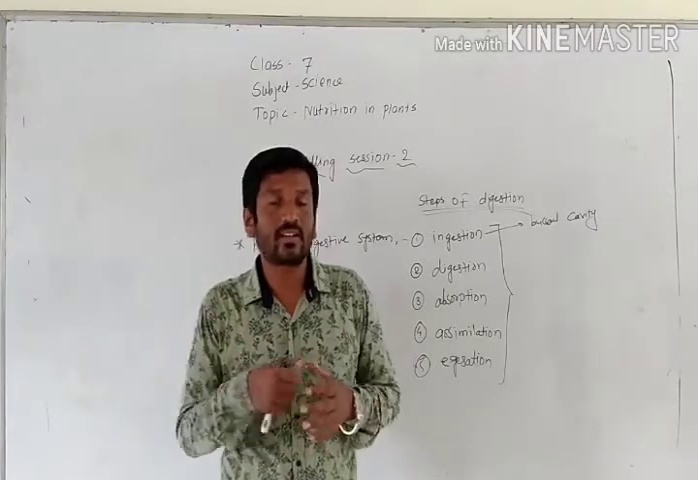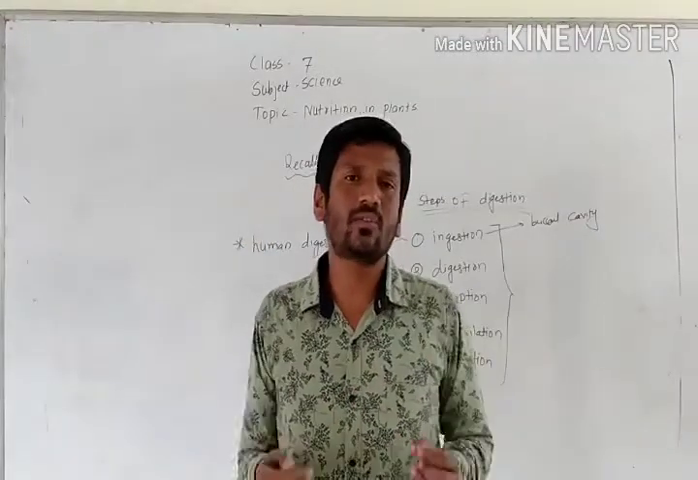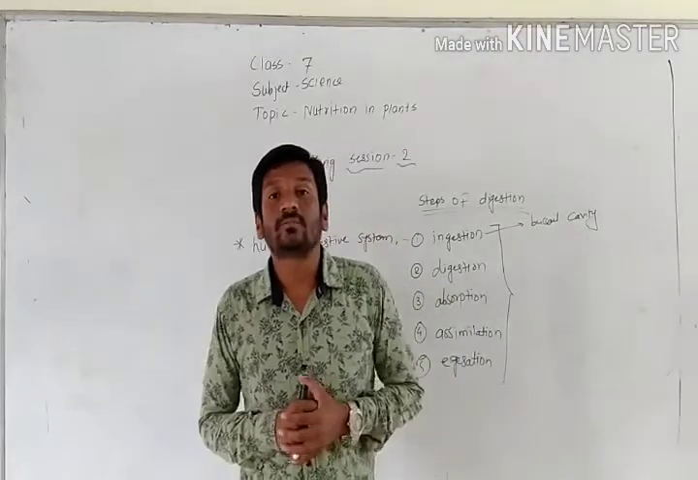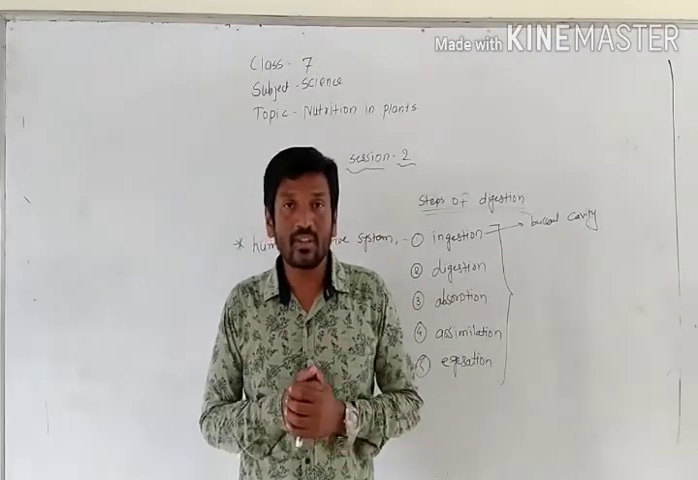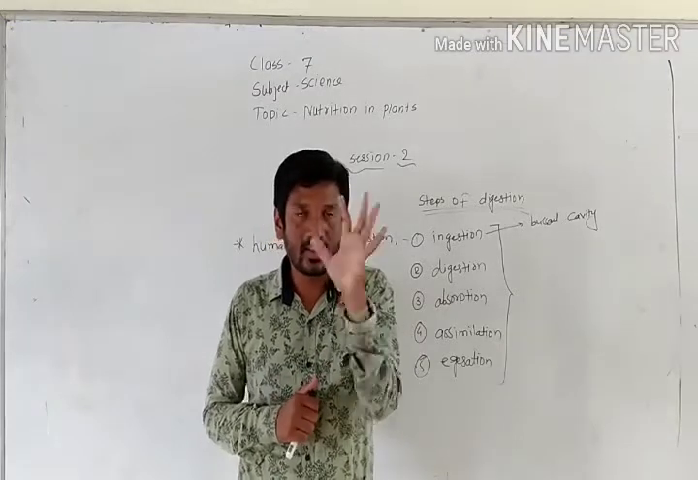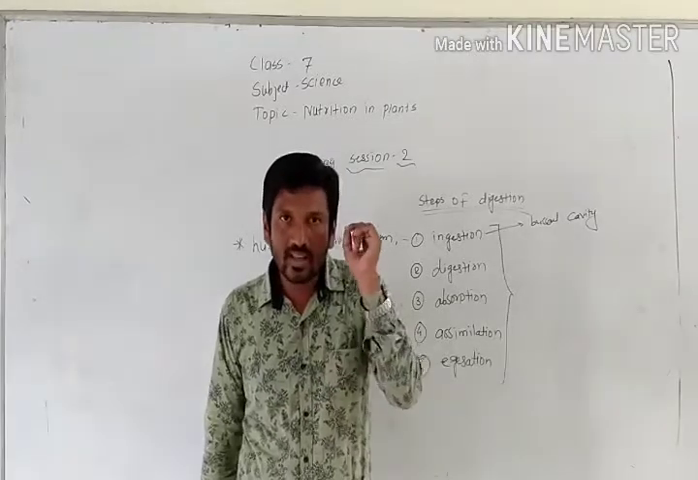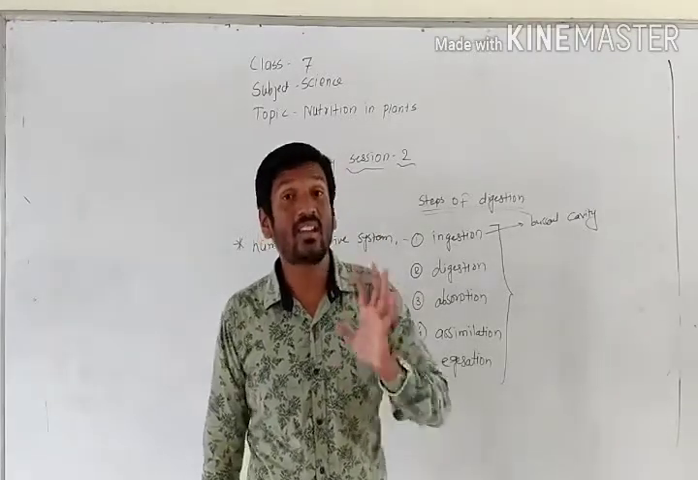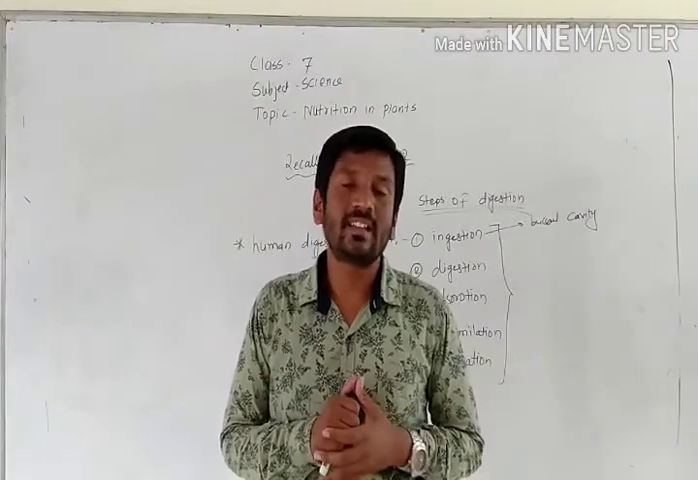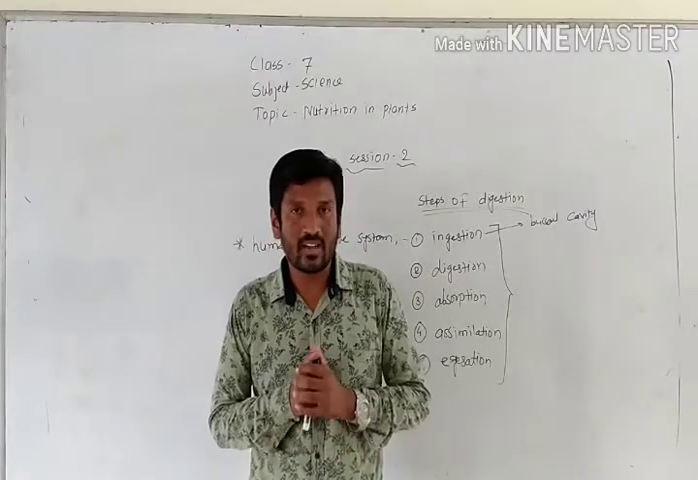When the food enters the small intestine, there are millions of villi present in our small intestine. What is a villi? Villi is a finger-like structure, like our finger, but it is very small, as small as our hairs, or we can say smaller than our hairs. Millions of villi are present in our small intestine.